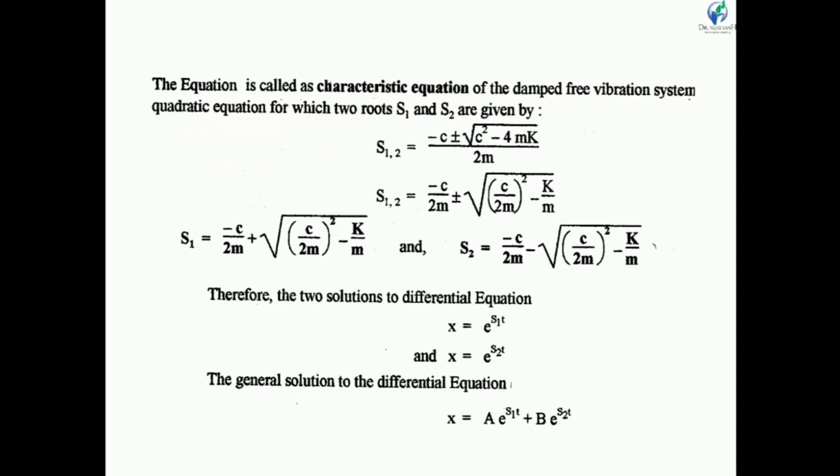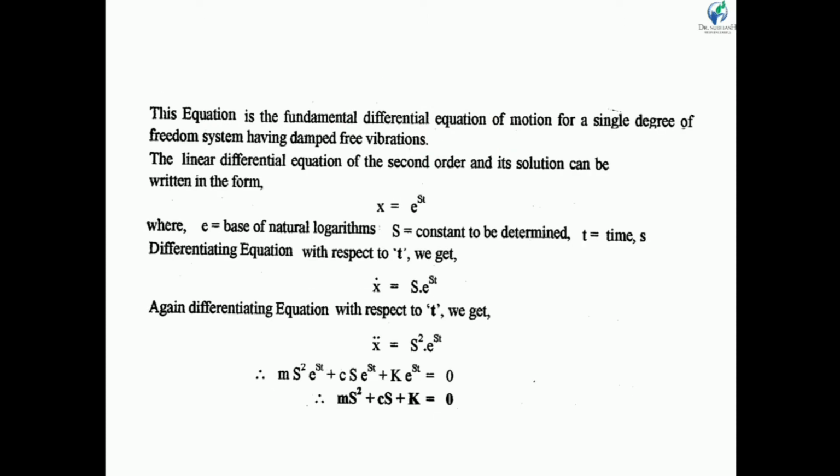A quadratic equation always has two solutions, s1 and s2. We know that a quadratic equation is a x square plus b x plus c, which is similar to this equation. So here a is equal to m, b is equal to c, and c is equal to k.